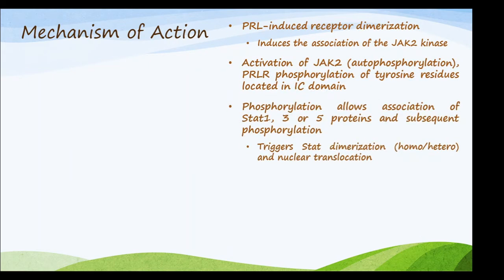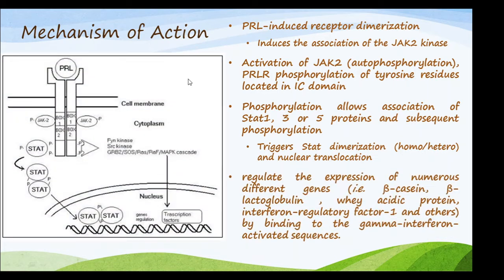So the mechanism of action. You have prolactin-induced receptor dimerization, which induces the association of the JAK kinase, or the Janus kinase domain. So there is activation of the Janus kinase due to autophosphorylation. As a result of autophosphorylation of tyrosine residues in the intracellular domain, the phosphorylation allows the association of STAT1, 3 or 5 proteins. These are different types of protein. STAT1 is a protein, STAT3 is another protein, STAT5 is another protein.